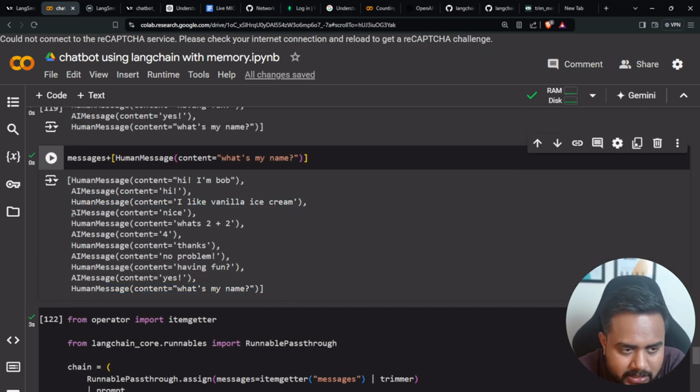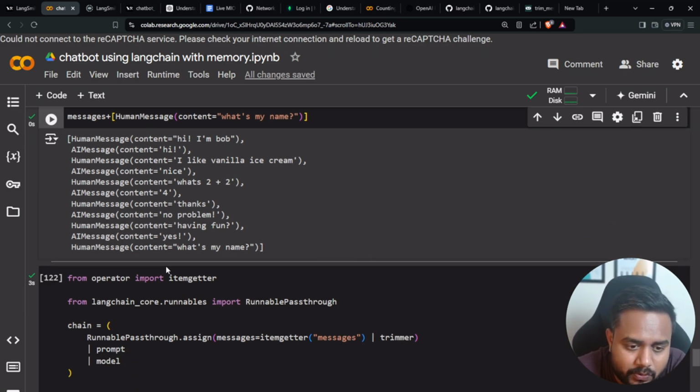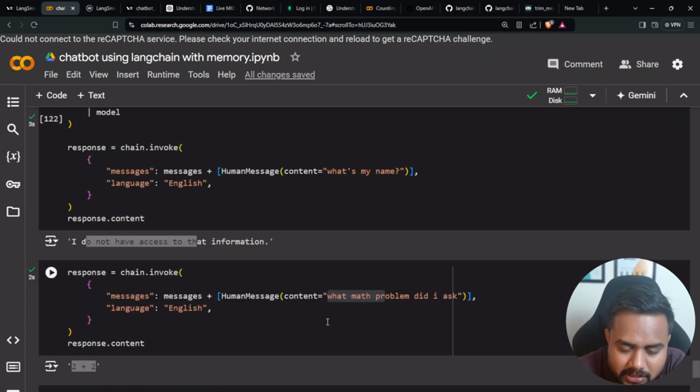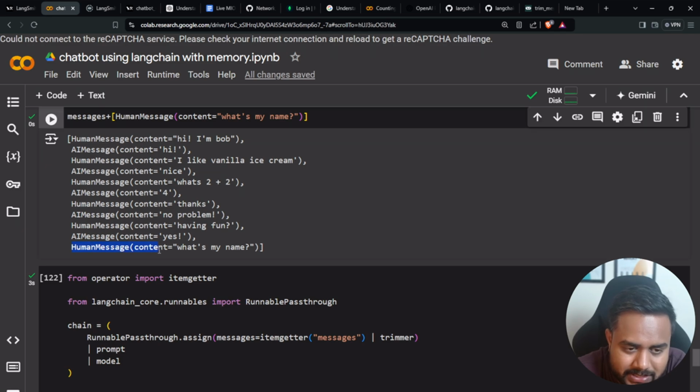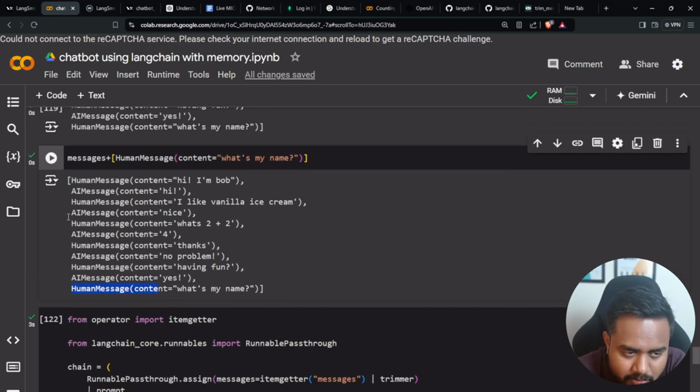But again the conversation is going to start from here itself, because at maximum it will keep 40 tokens. Now let's say one more message I have added over here. This question I have asked. Now one more message will be added inside this conversation, and from the top, this message will be trimmed, this message will be removed.